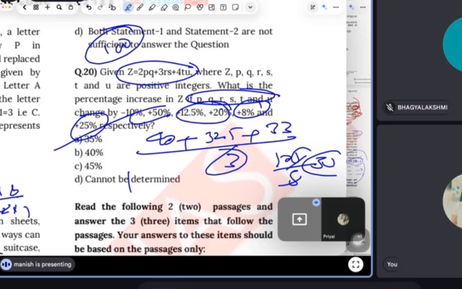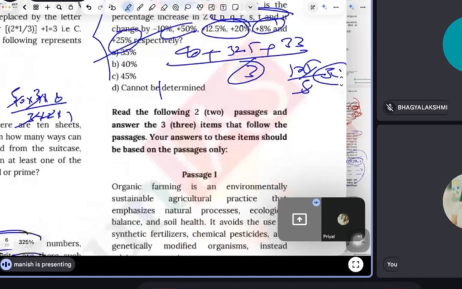Otherwise, if you want to put the value p equal to 100, then q equal to 10, it will take 5 minutes. This is actually the easiest method to find this answer. All right.